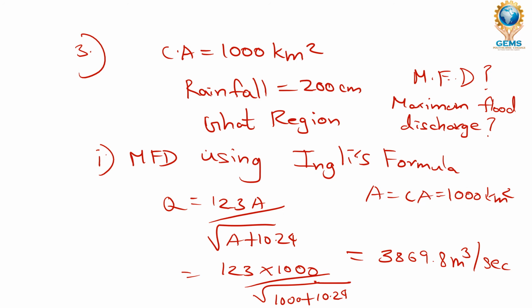Now we have found out the MFD, that is the maximum flood discharge, using the English formula. Now we are going to find the same using the Dickens formula. I am going to explain it in the next slide.